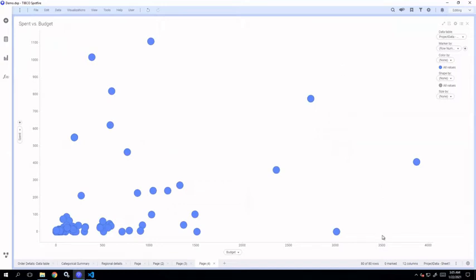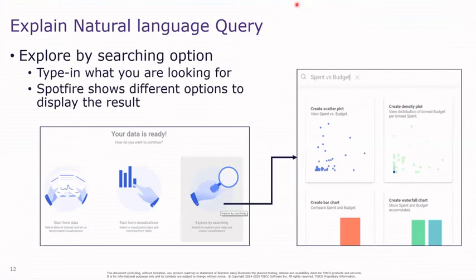So this particular visualization, the scatter plot, is showing me the comparison of budget and spend for the different projects. Okay, so this is how you can use natural language query.